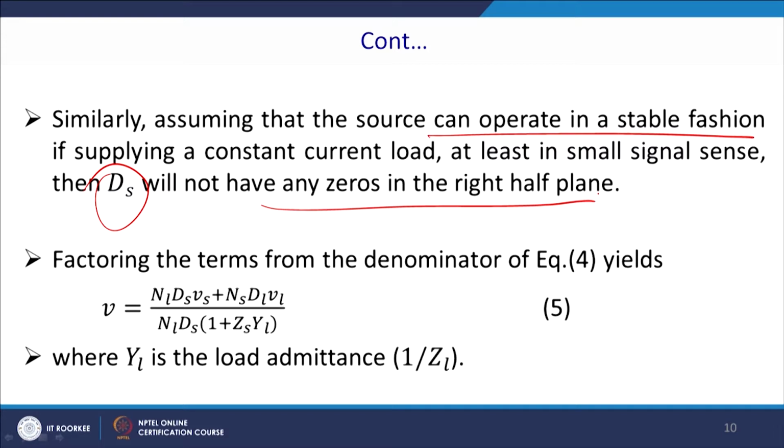So, factorizing this term in V, considering this criterion which we have stated right now, equation 5 can be rewritten, and thus we can write V equal to NL DS into Vs plus NS DL into VL by NS DS into 1 plus ZS YL, where YL is the load admittance, 1 by ZL.